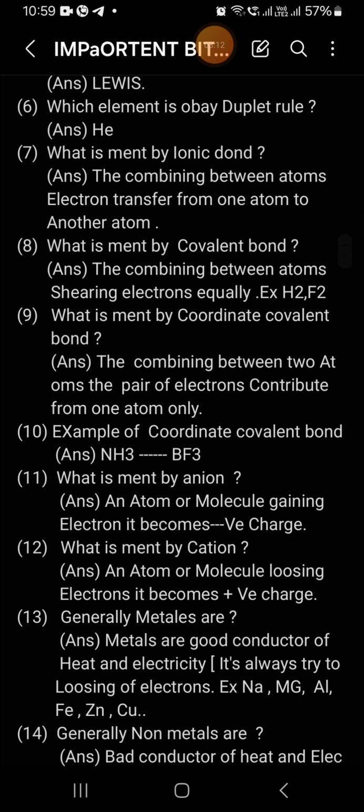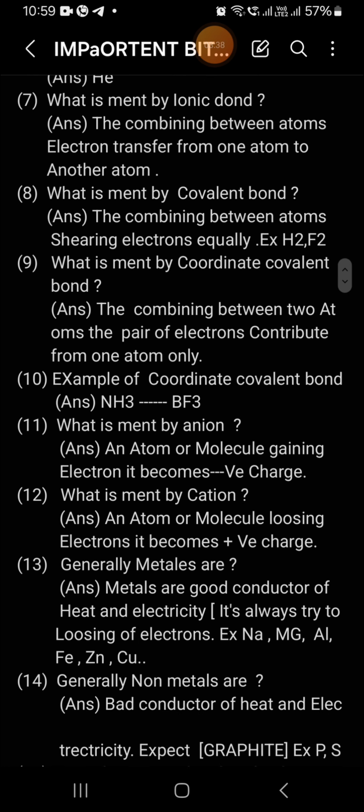Next question. Which element obeys the duplex rule? Duplex rule means helium. Helium contains only 2 electrons, so it does not obey the octet rule, because the octet rule means the outermost orbital must be completely filled with 8 electrons. But helium has only 2 electrons, so it is called the duplex rule.